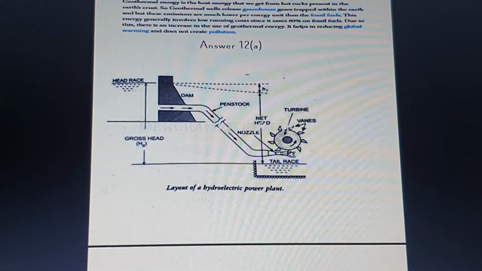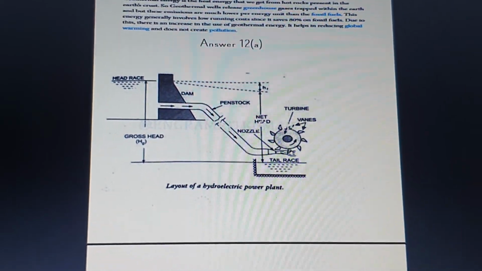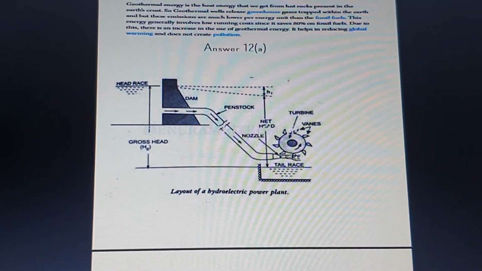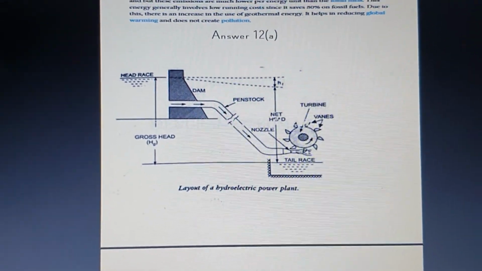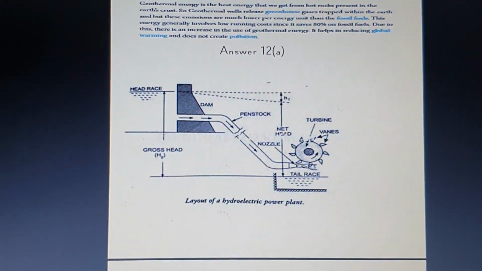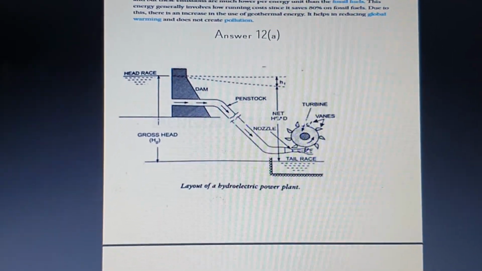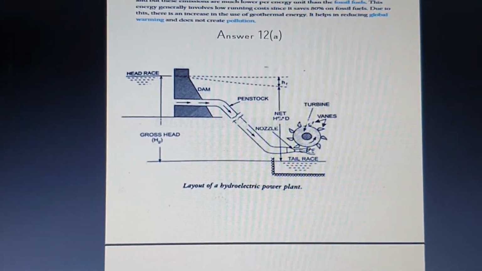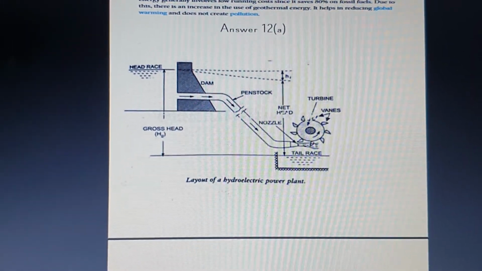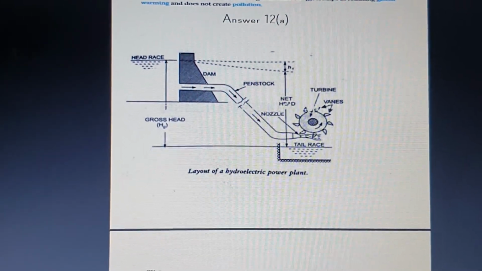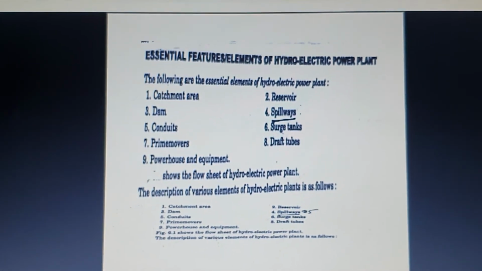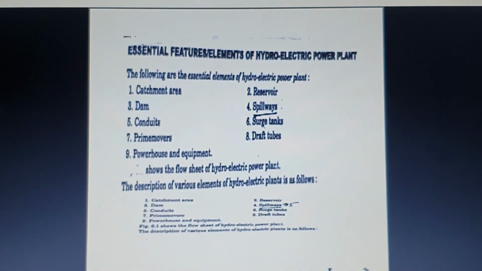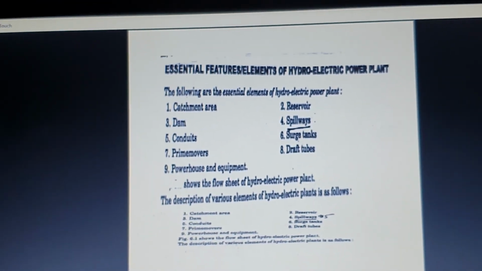And one more thing you need to do in this case is you need to explain what a hydroelectric power plant is, and how the energy is produced in the hydroelectric power plant, before writing or explaining the components of the hydroelectric power plant. Here you can see the essential features or elements of the hydroelectric power plant, or the components.